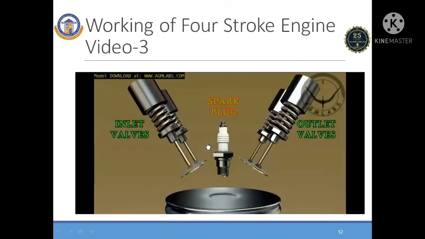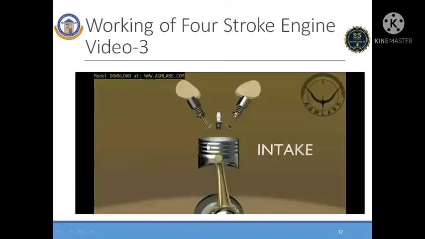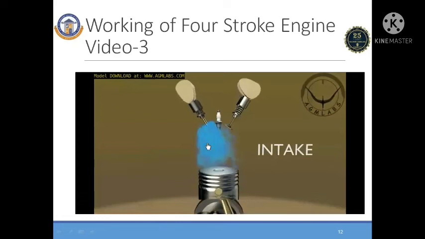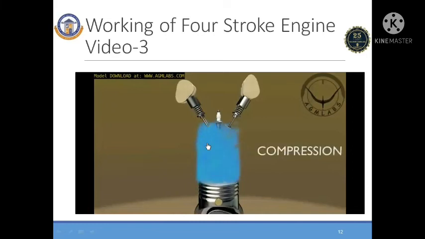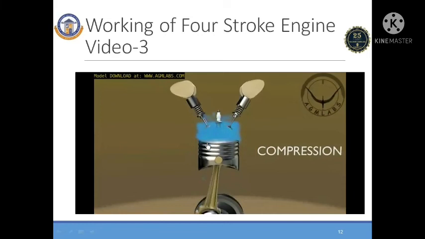Let's now take a look at how combustion creates piston motion. First, intake stroke. The inlet valve is opened, and the fuel-air mixture is drawn in as the piston travels down. Second, compression stroke. The inlet valve is closed, and the piston travels back up the cylinder, compressing the fuel-air mixture. Just before the piston reaches the top of its compression stroke, a spark plug emits a spark to combust the fuel-air